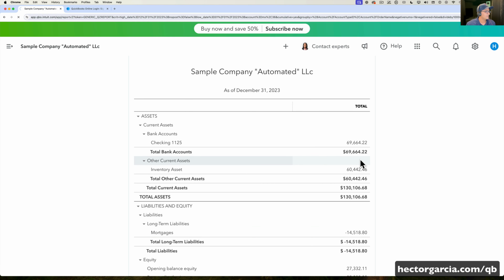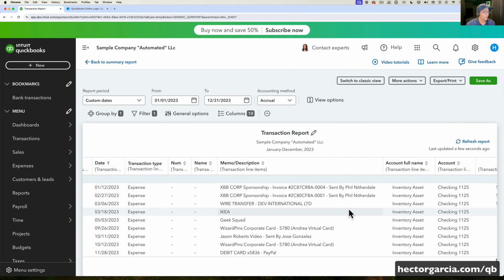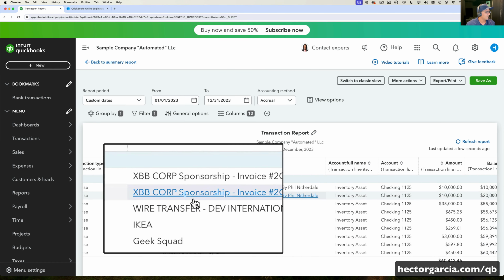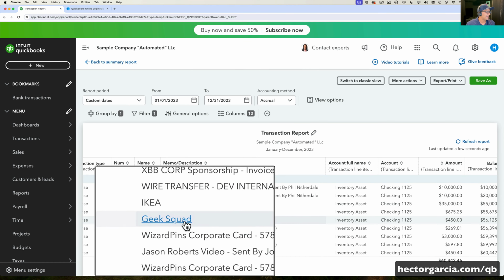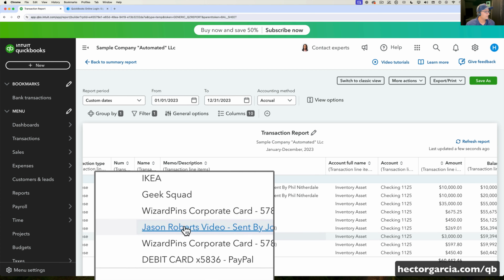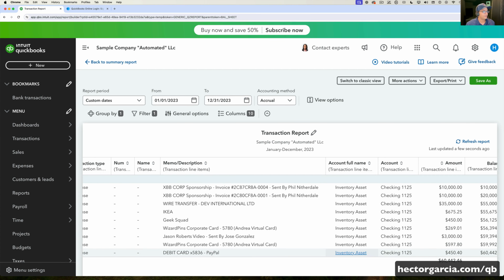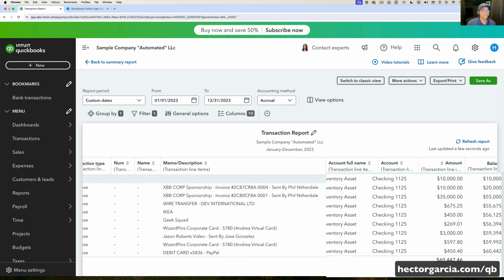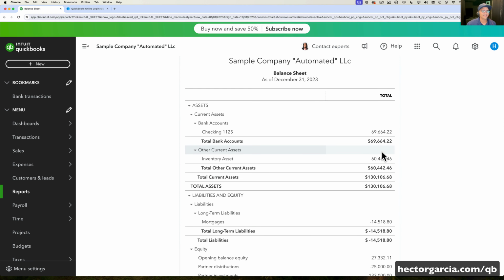So let's click on that and see what it categorized as inventory. It took a bunch of weird transactions: XBB corporate sponsorship, Dev International, IKEA, Geek Squad, Wizard Pins, Jason Roberts video. Okay, PayPal. Like, I don't know. Are these things inventory? Probably not. So there's $60,000 that could be in the balance sheet, could be in the profit and loss. Again, we might possibly be off by $60,000.